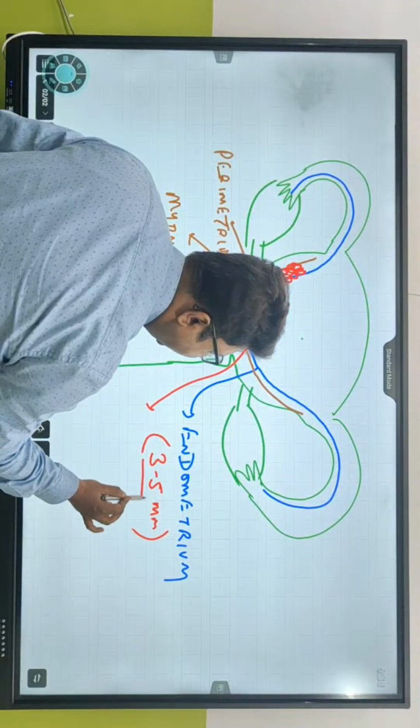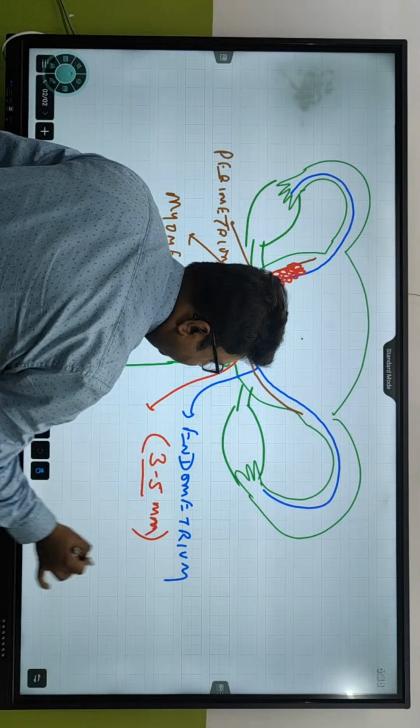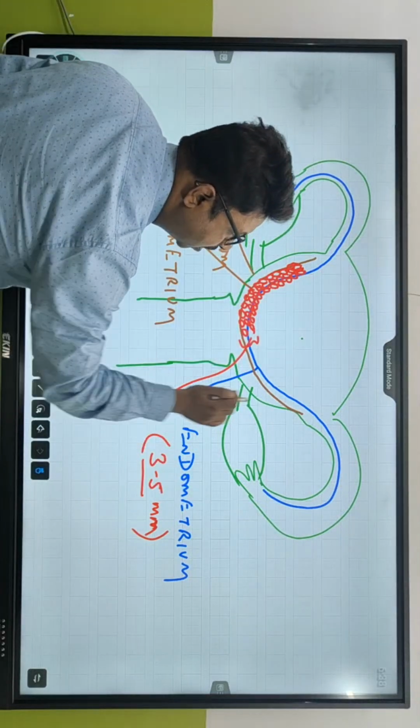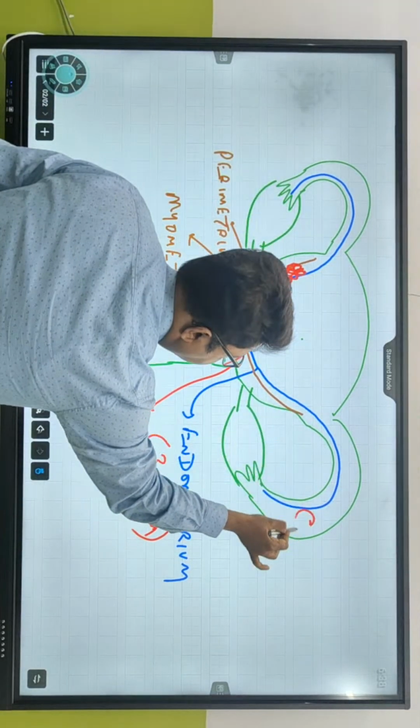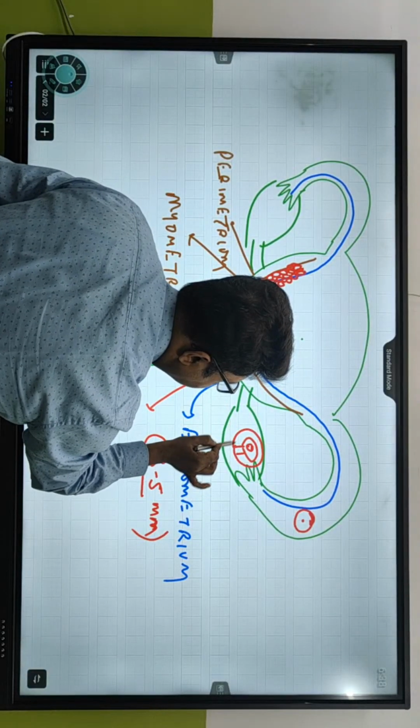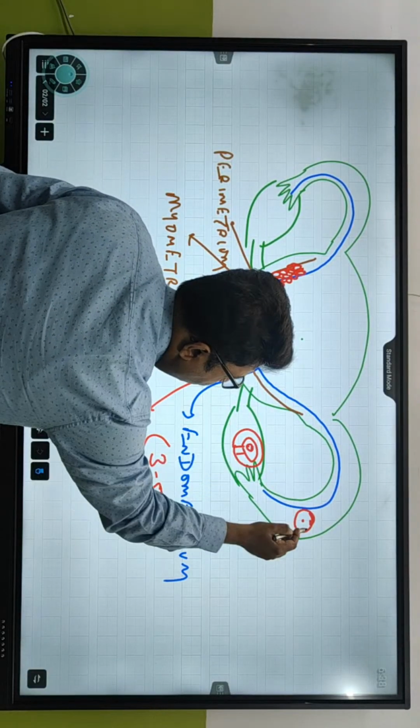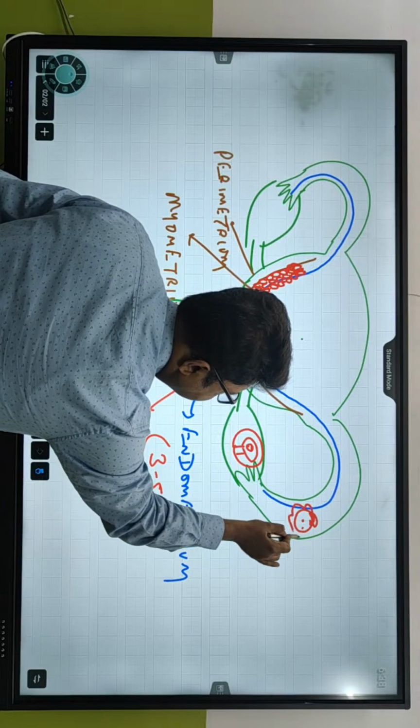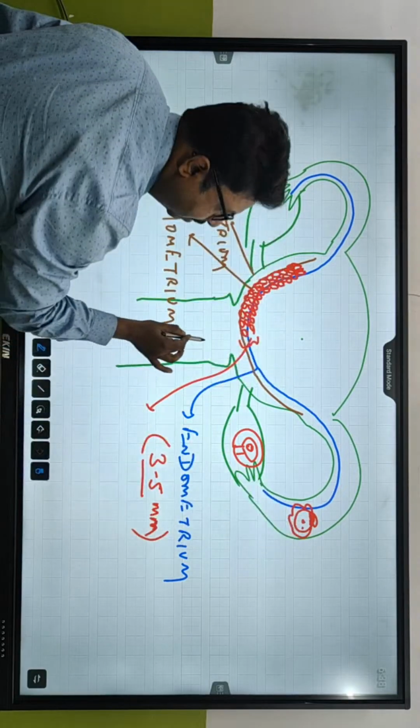So every month it makes a minimum of 3 to 5 millimeter, and this is required for the ovum being secreted from this Graafian follicle by the process of LH surge. The ovum gets released, and this is the ovum waiting for a sperm to come and fertilize it.